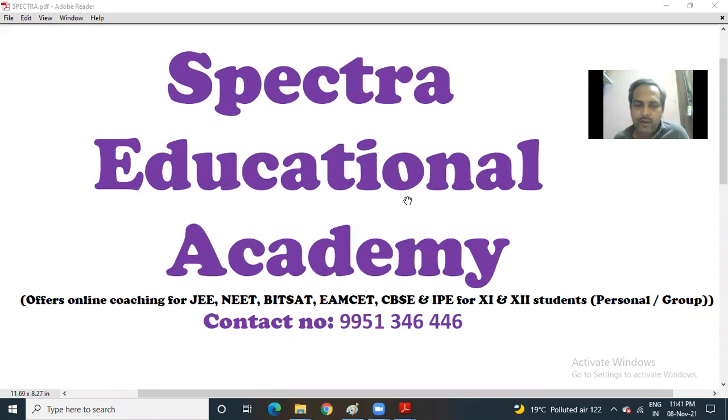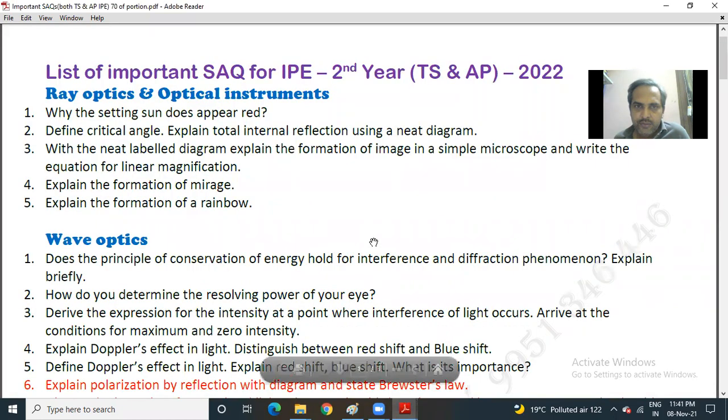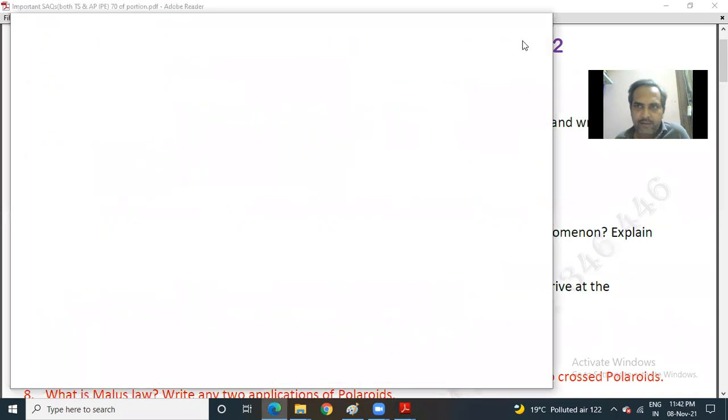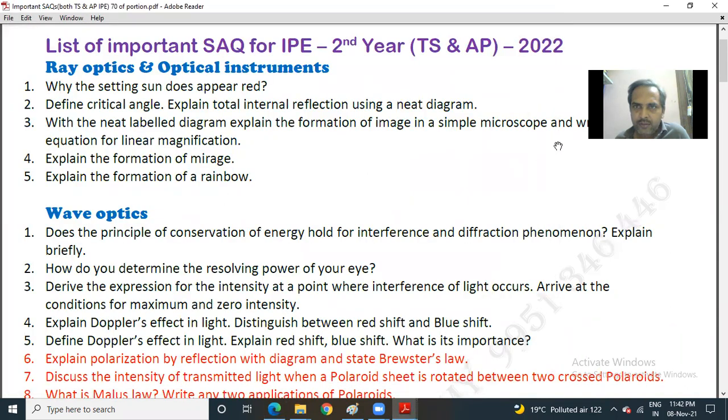In this video, I am going to list out the short answer questions for the second year portion, for those who are preparing for the IPE exam 2022, both Telangana and AP students. Remember the questions which are highlighted with red color. Questions highlighted with red color are deleted from the portion due to the corona pandemic, but in future this may be added again.